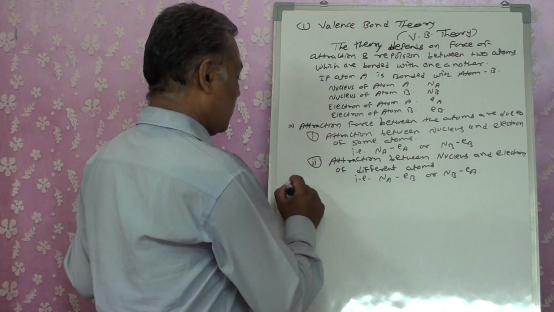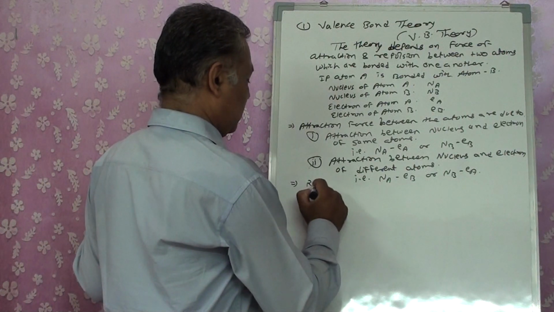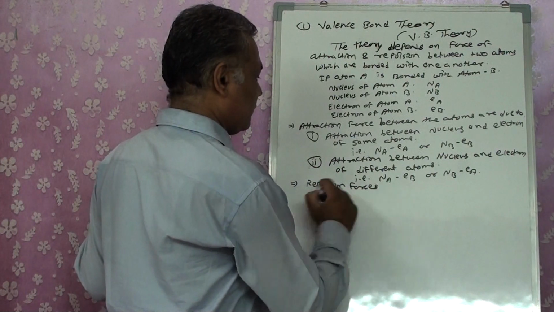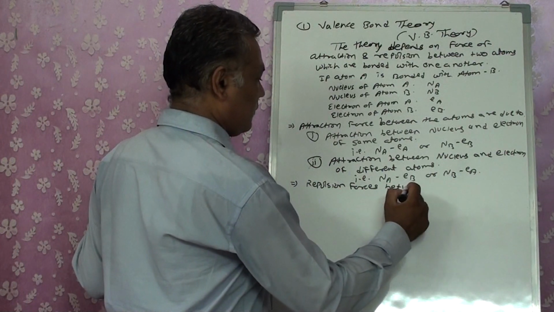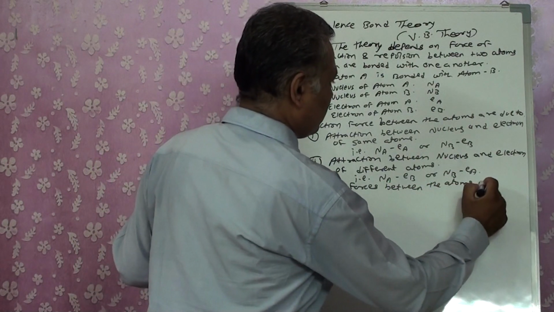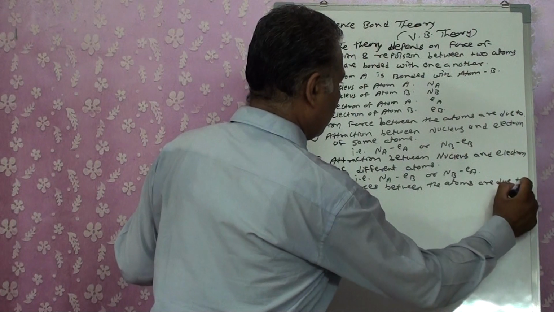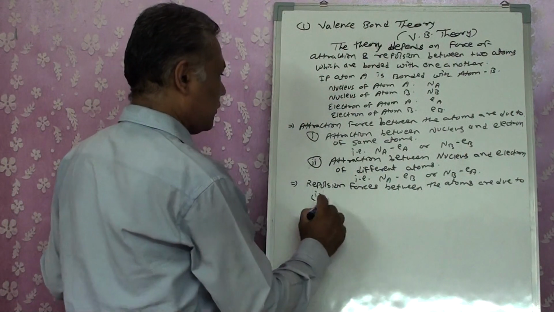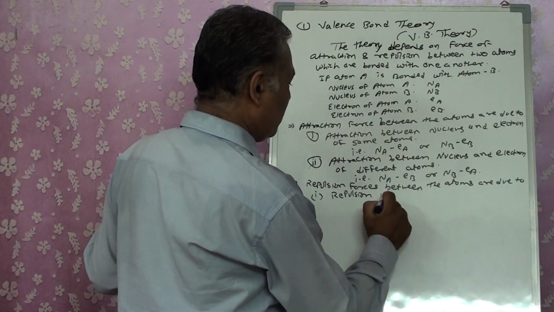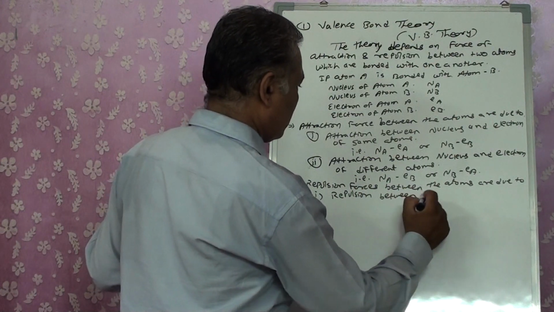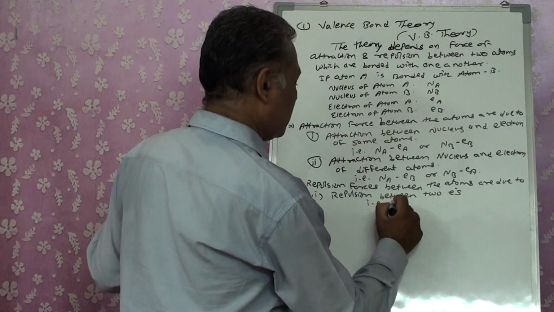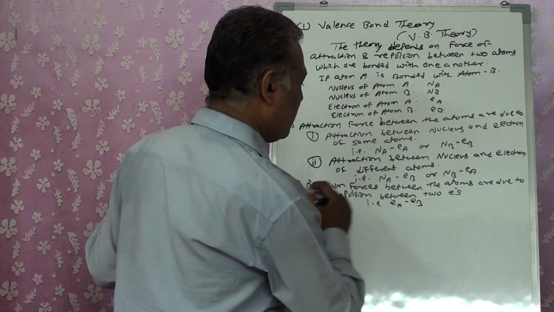The second factor, that is repulsion forces between the atoms, are due to, first, repulsion between two electrons, that is Ea, Eb.